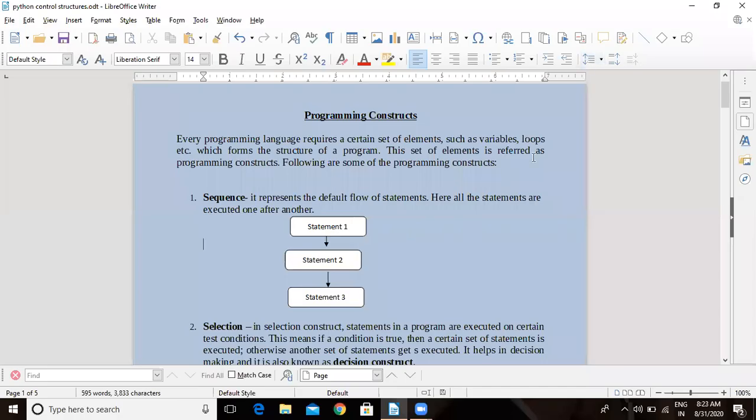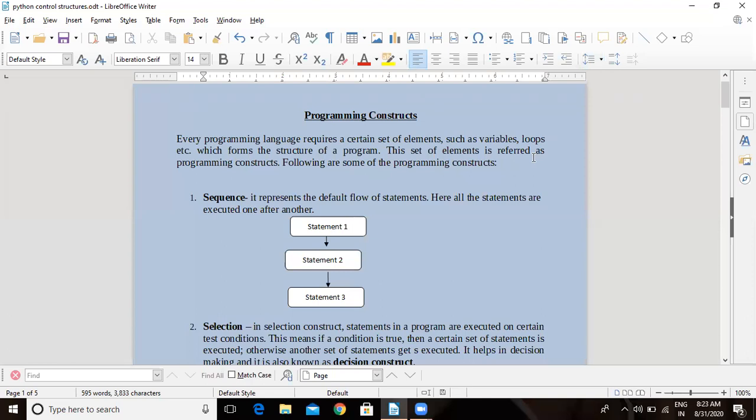Good morning, students. Today's topic is programming constructs. Whatever language we take, C, C++, Java, Python, the concepts will remain the same. We have already done so many programs in Python. Now, let us understand the concepts of programming constructs, how the program will execute from one statement to another statement.